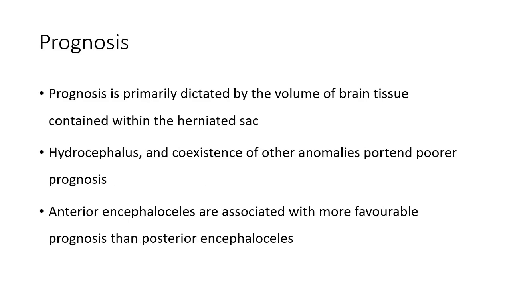Generalized prognosis for encephalocele is difficult and is primarily dictated by the volume of brain tissue contained within the herniated sac, and also the overall size of the encephalocele. Hydrocephalus and the coexistence of other anomalies portend a poorer overall prognosis, and in general, anterior encephaloceles are associated with more favorable prognosis than posterior encephaloceles.